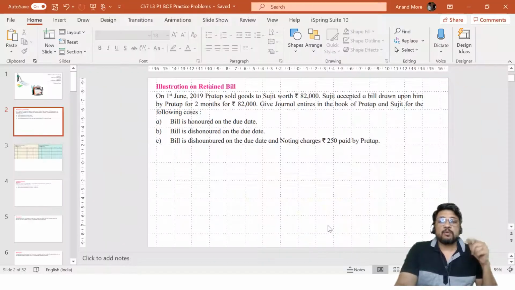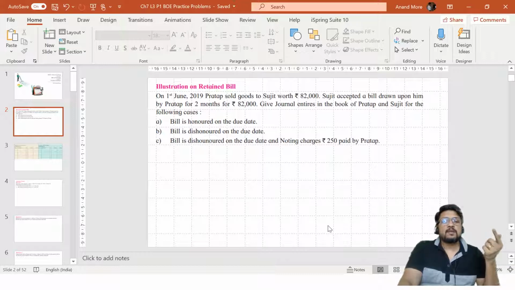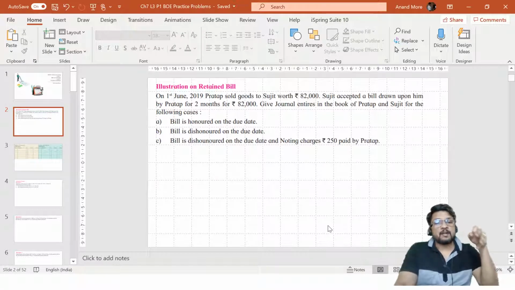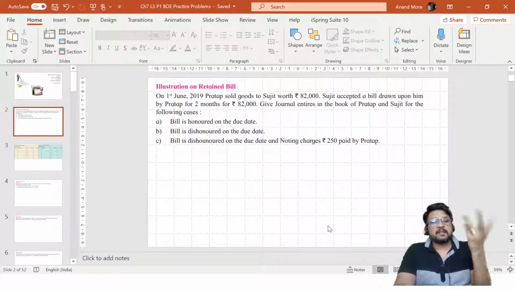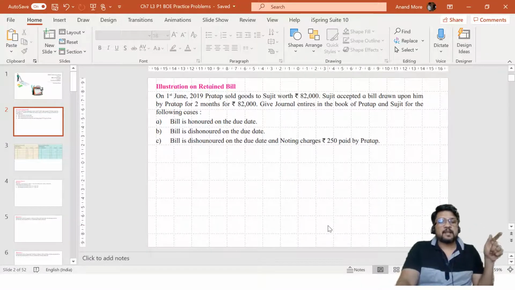They have told you that what can happen on the due date. The bill is honored on the due date, or bill is dishonored on the due date, or bill is dishonored on the due date and noting charges of rupees 250 being paid by Pratap. That's what they have told. So they have considered 3 different alternative endings for this particular problem. If the problem is ending like this, then what will be the entry? If the problem is ending like that, then what will be the entry?